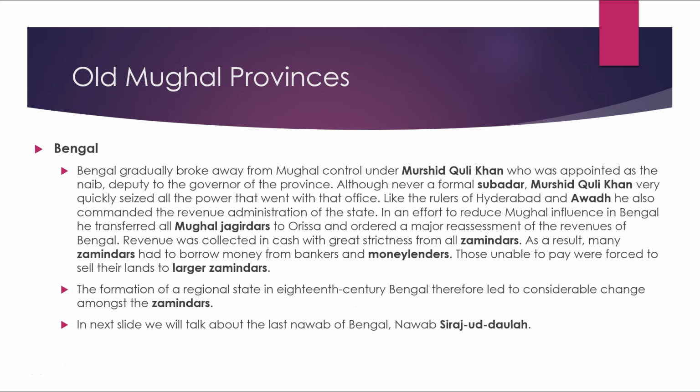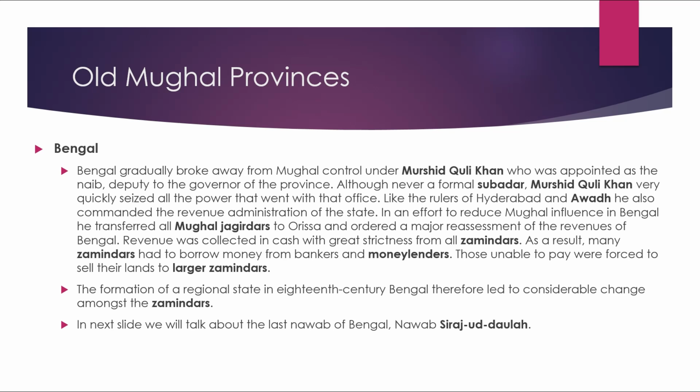Bengal gradually broke away from the Mughal control under Murshid Quli Khan, who was appointed as the Naib, deputy to the governor of the province. Although never a formal Subedar, Murshid Quli Khan very quickly seized all the power that went with that office. Like the rulers of Hyderabad and Awadh, he also commanded the revenue administration of the state. In an effort to reduce Mughal influence in Bengal, he transferred all the Mughal Jagirdars to Odisha and ordered a major reassessment of the revenues of Bengal.